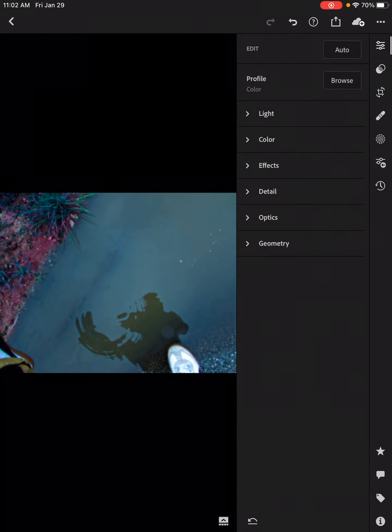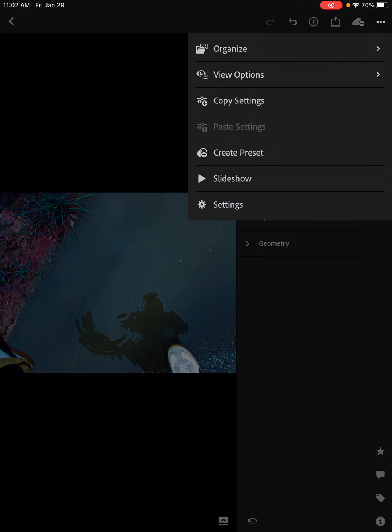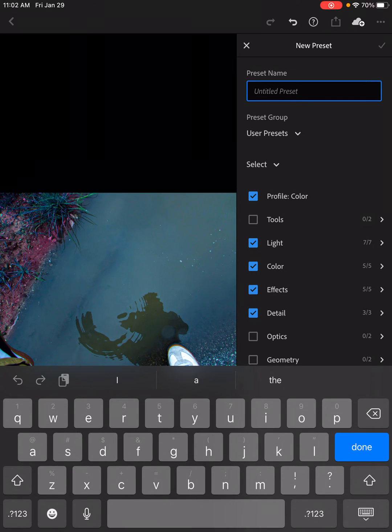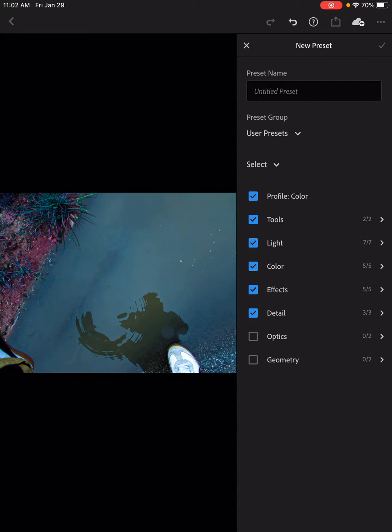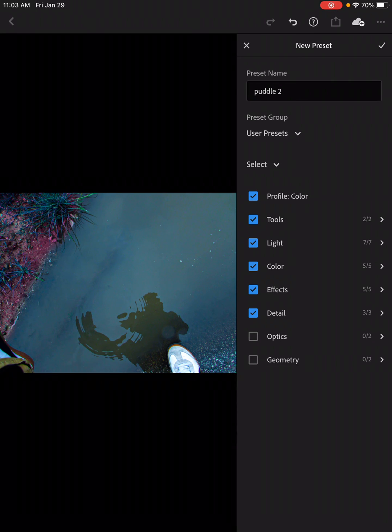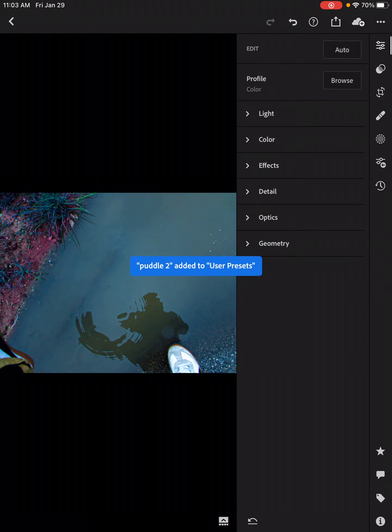Okay, now I'm gonna push those three buttons up in the top and hit create preset. Now you should name this the location of your photo so that it makes it easy to find this preset later. So I'm gonna call this puddle number 2 because I've already made one. Then I'll hit done, and then if I use this little check mark, it's been saved.